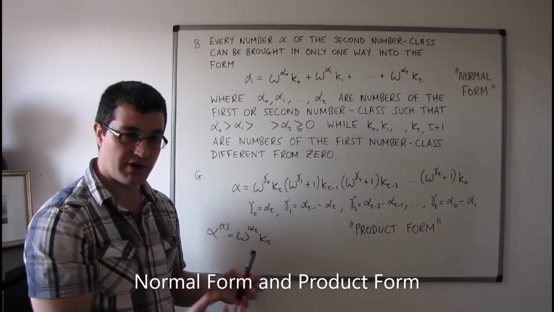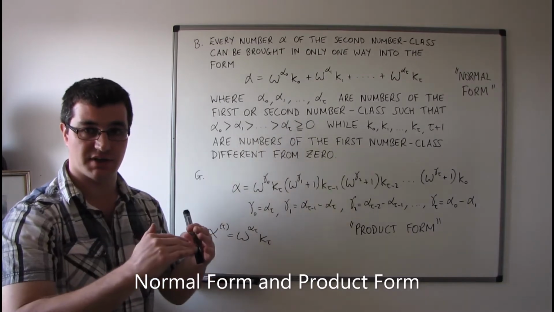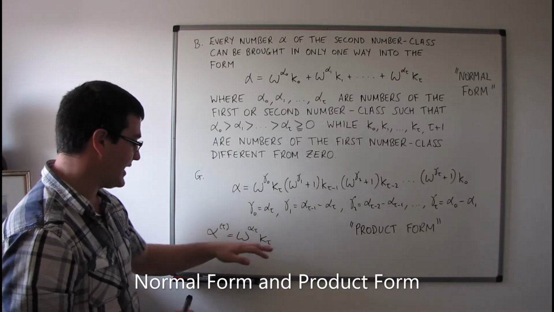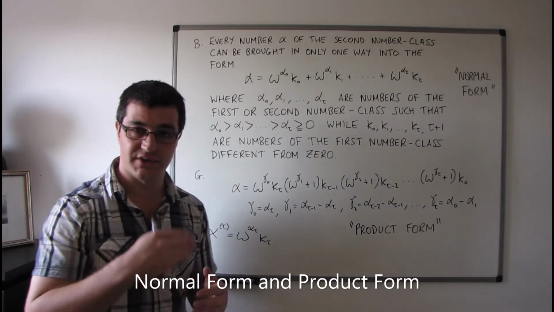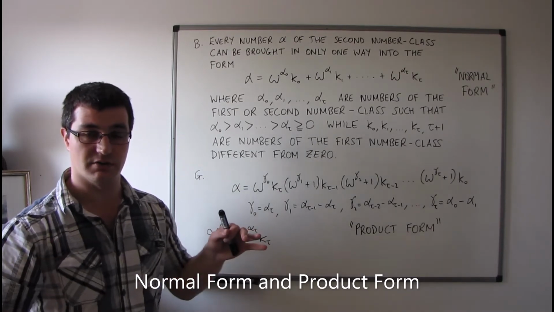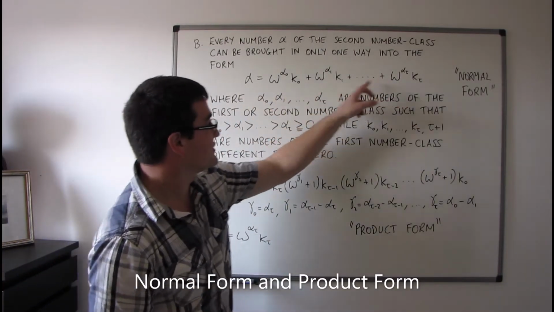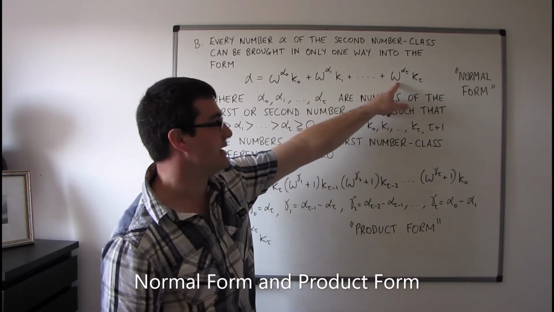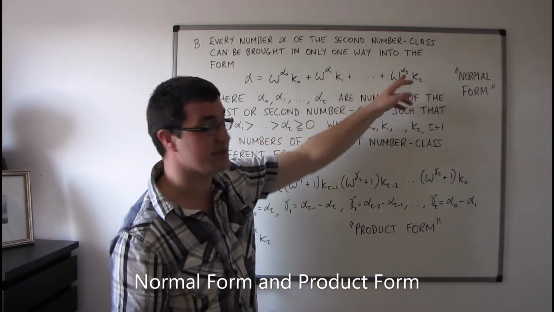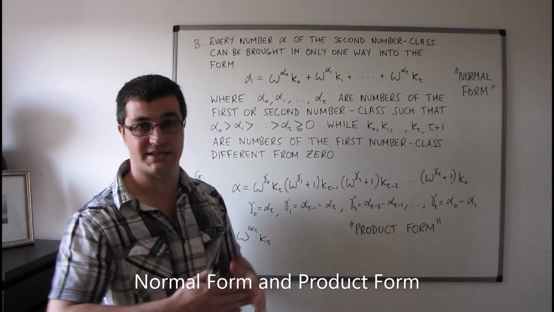In this case, alpha tau will actually still be a number from the second number class. It's just that there's no plus anything here to apply theorem A to again. The argument that I was giving previously was that what happens if we get to a point where alpha tau is in the first number class, possibly not equal to 0. So it could actually happen that alpha tau is of the second number class, but that the alpha tau plus 1 just goes straight to 0. So it might well be that we've got a finite number of terms here, but the final power on the end here of omega might not actually be equal to 0. It might actually be greater than it. It might be in itself in the second number class. But the possibility of this being equal to 0 is there as well.